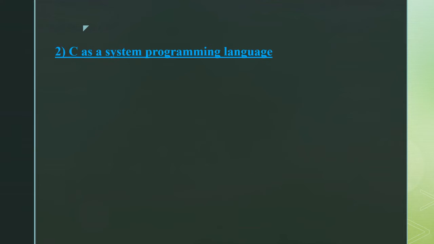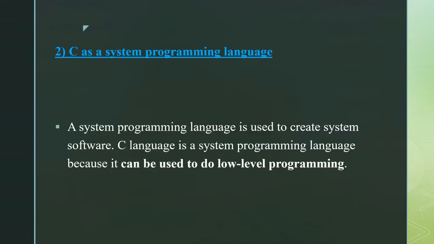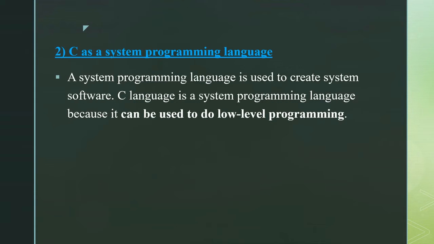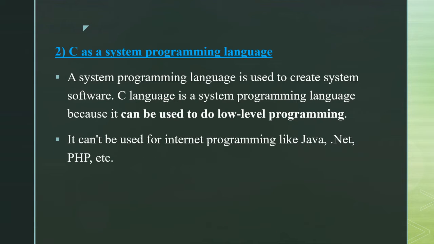The second one is C as a system programming language. A system programming language is used to create system software. C language is a system programming language because it can be used to do low-level programming. It can't be used for internet programming. The internet programming languages are like Java, .NET, PHP.